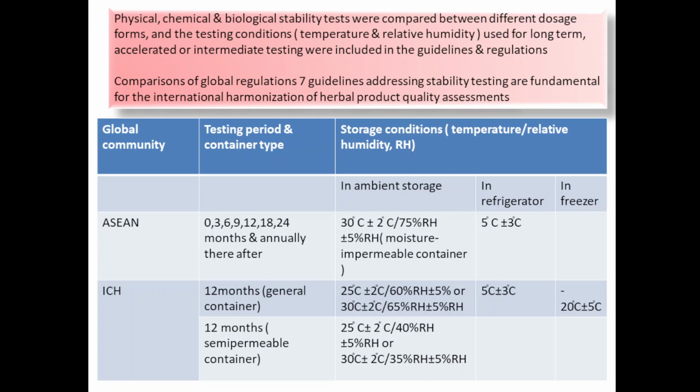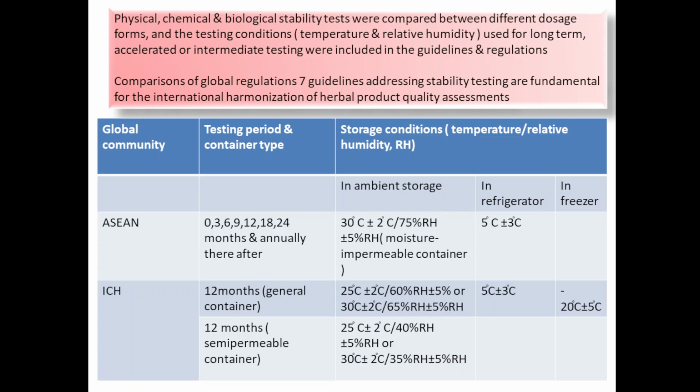Global community, Asian testing period and container type: 3 months, 6 months, 9 months, 12 months, 18 months and 24 months is the testing period according to Asian, and annually thereafter. Storage condition: 30 degrees Celsius plus minus 2 degrees Celsius, 75% relative humidity plus minus 5%.